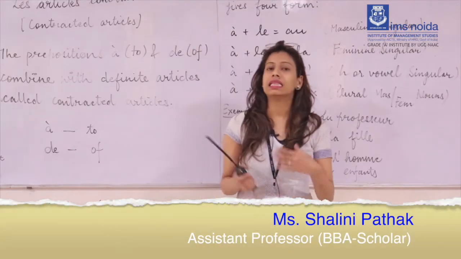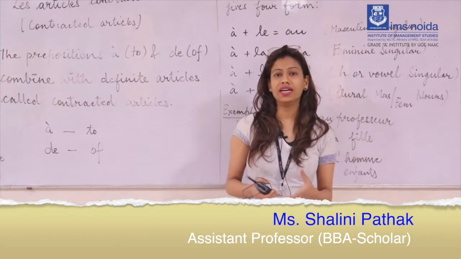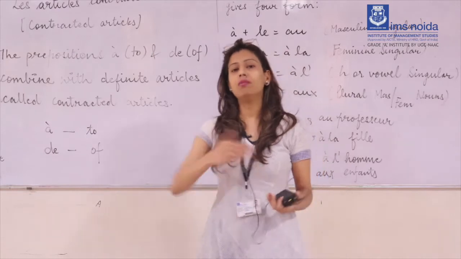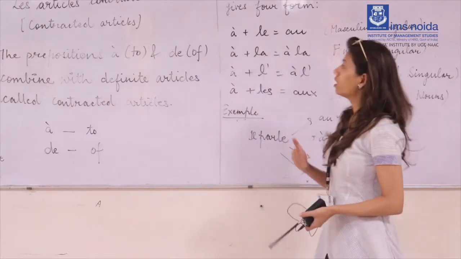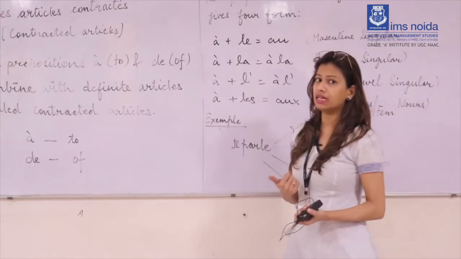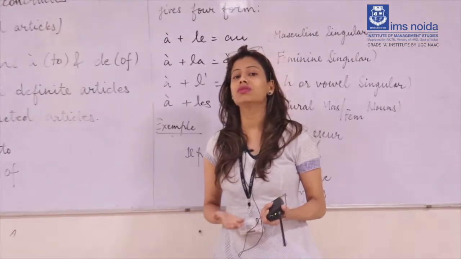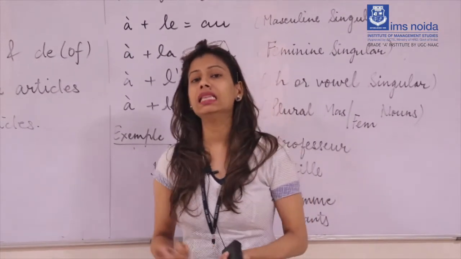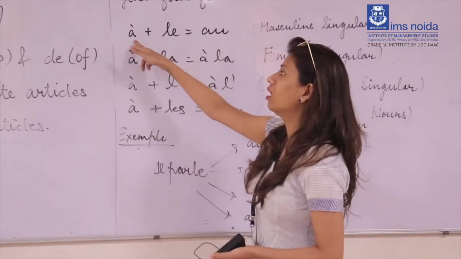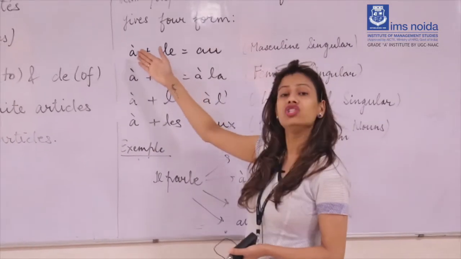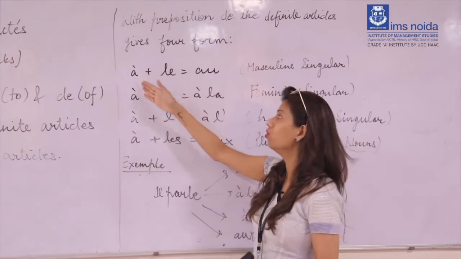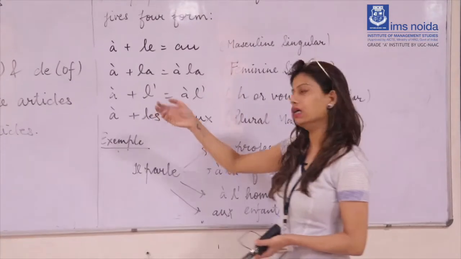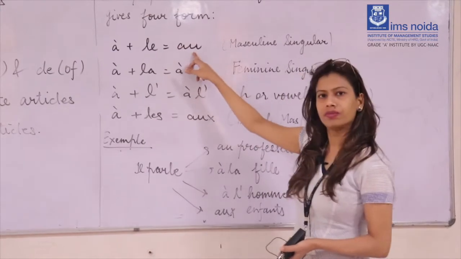So now these were the contracted articles we make with the preposition de. Now come to the next category, which is the articles we use with the preposition à, which stands for "to." If we add the definite article le with the preposition à, it will come like au.